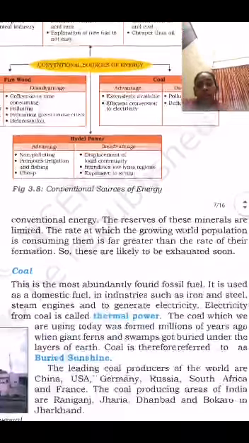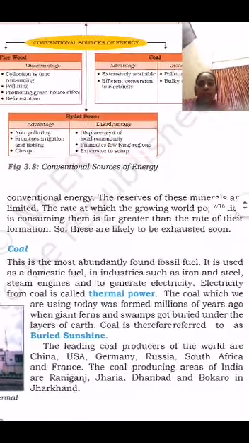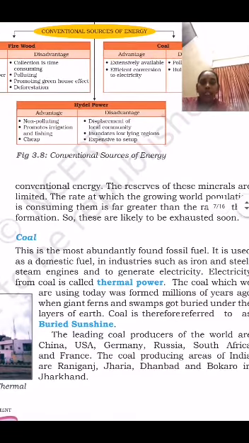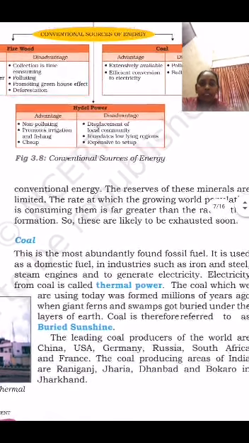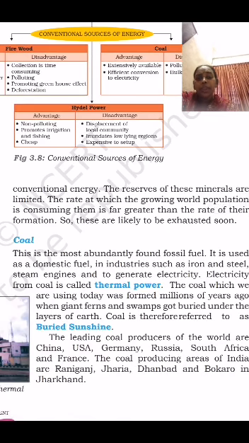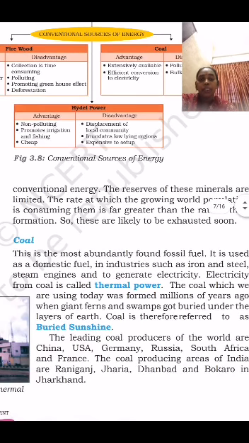Coal is the most abundantly found of the fossil fuels. It is used as a domestic fuel and in industries such as iron and steel, steam engines, and to generate electricity. Electricity from coal is called thermal power. Coal is a conventional source, a fossil fuel. To form coal also takes millions of years, so we can use coal for domestic purposes.